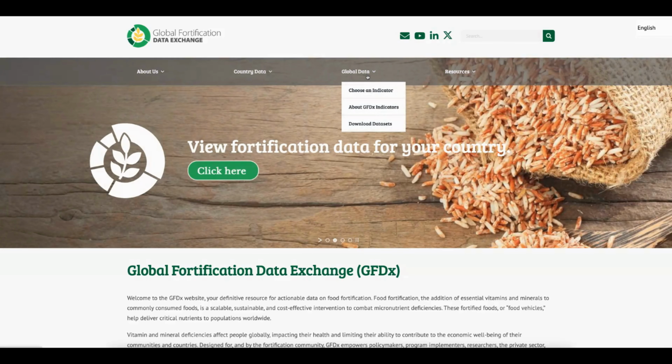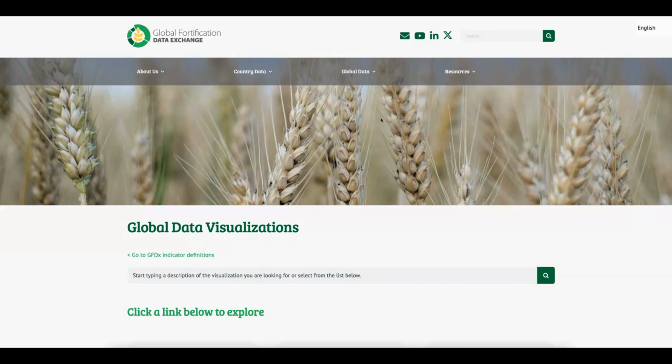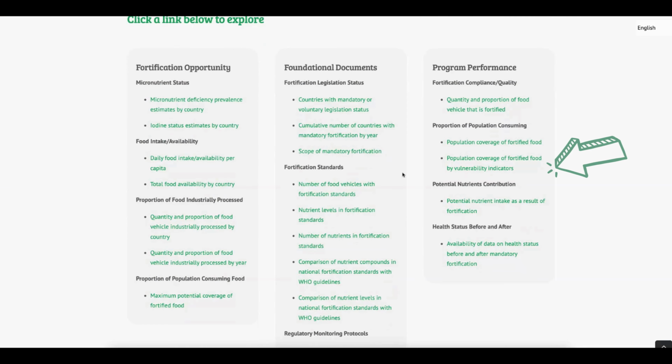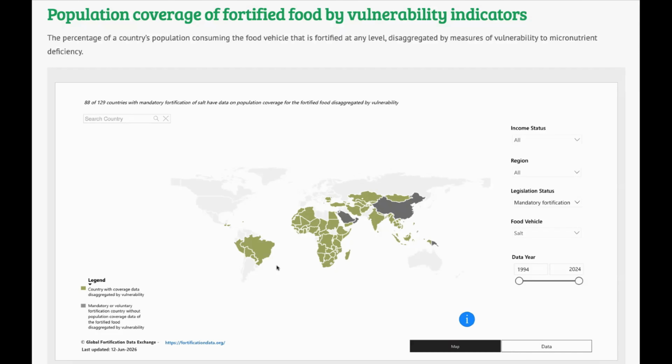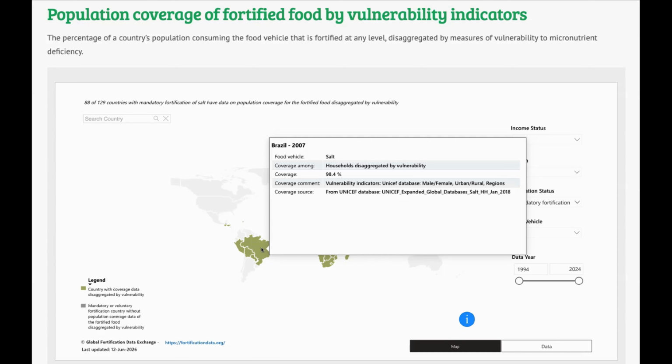A new GFDX visualization now identifies which countries have disaggregated information on fortification coverage. At this time, the visualization doesn't pull out the data itself, but identifies whether the country has disaggregated data within the original report. We can see here for Brazil the national fortification coverage estimate, the vulnerability characteristics that the data have been disaggregated by, and the original citation for the data.